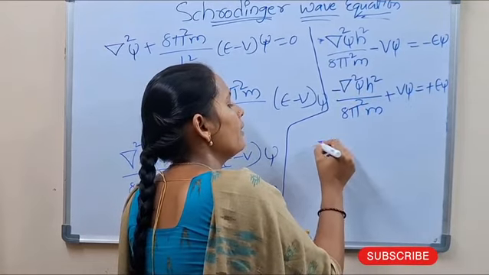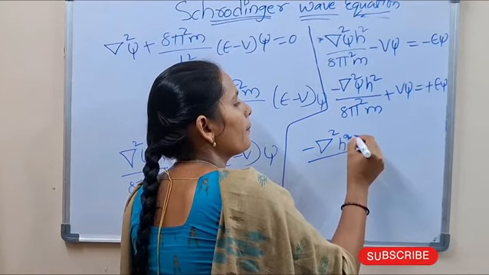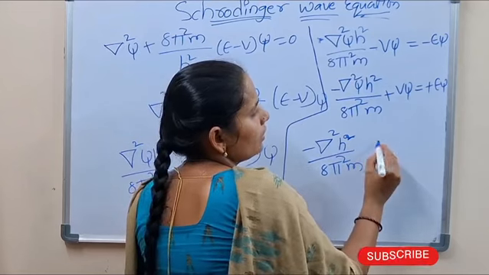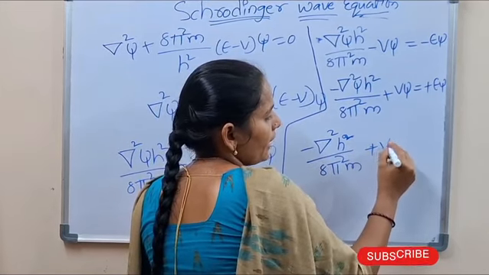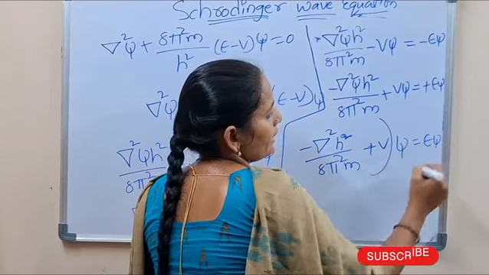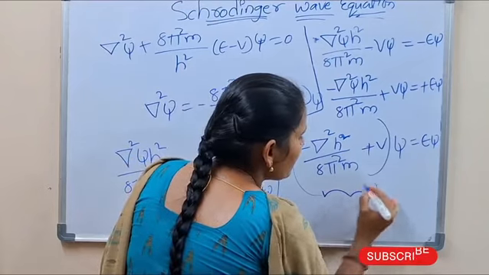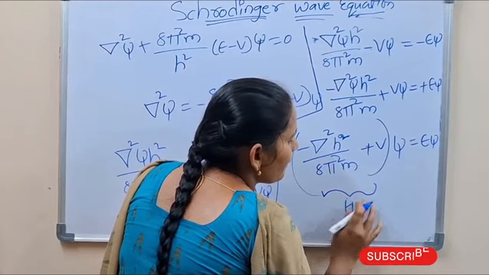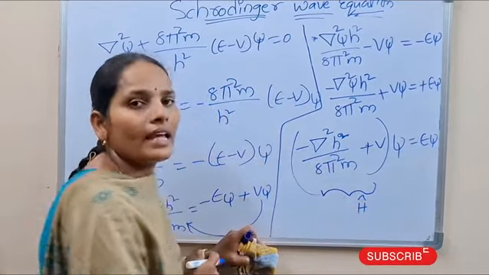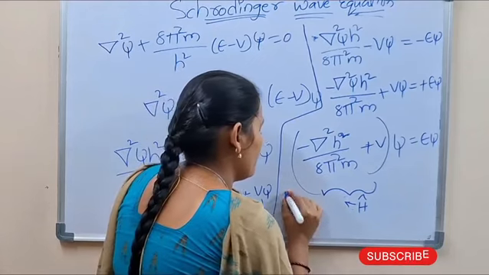Then we write minus del square h square by 8 pi square m plus V into psi equal to E psi. This term is nothing but H cap. Here H cap is the Hamiltonian operator.